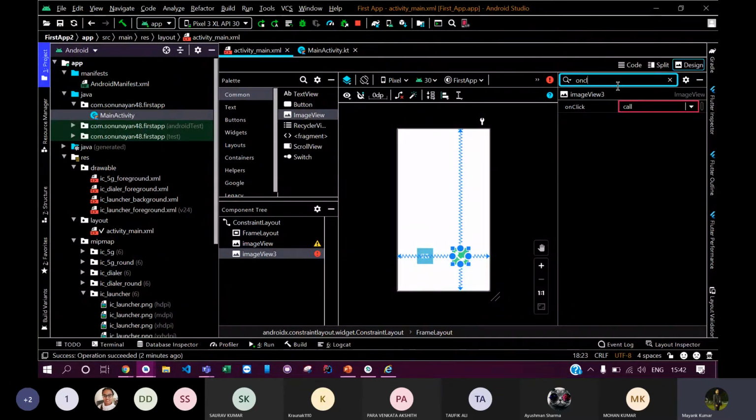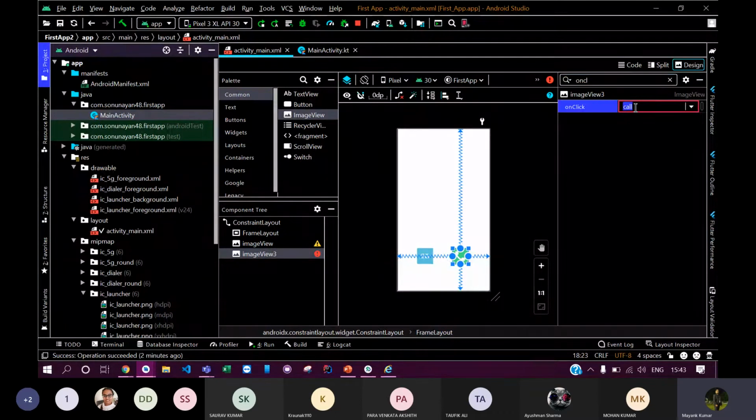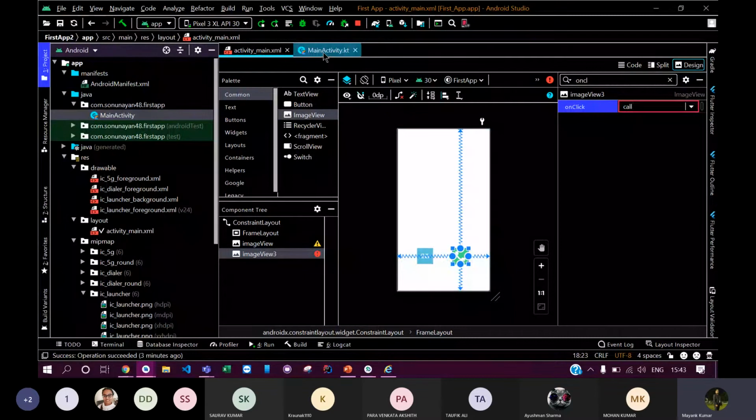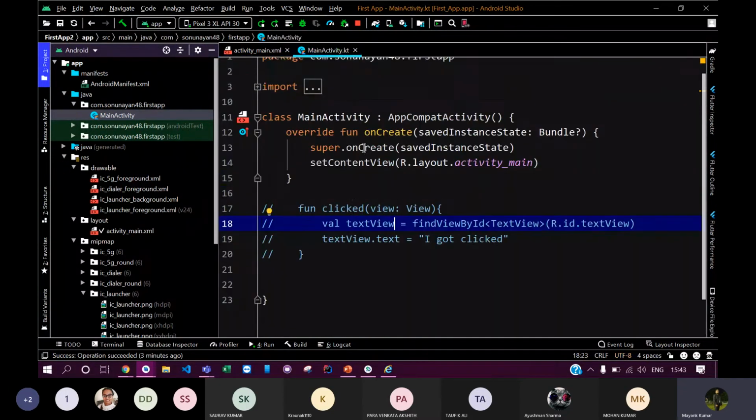Currently I have defined the on-click attribute as call, meaning when the app runs and when I tap here, the app would try to find a function named call in my MainActivity.kt file. But you can see that I've just deleted that function. So it should crash. Let me just try to do it.